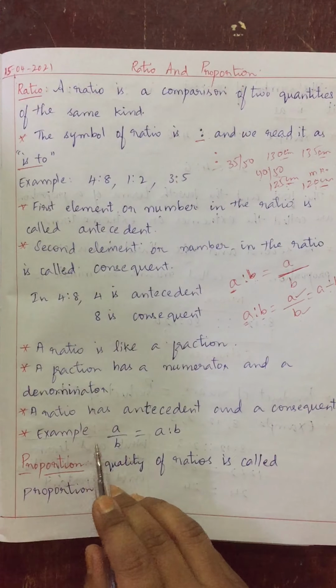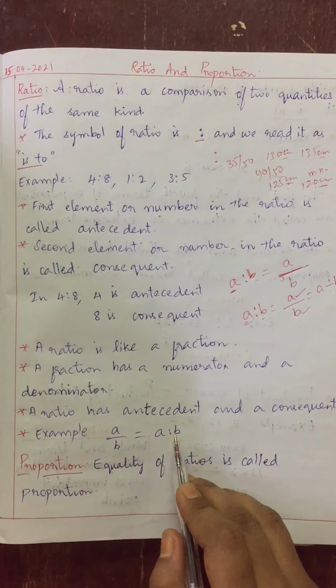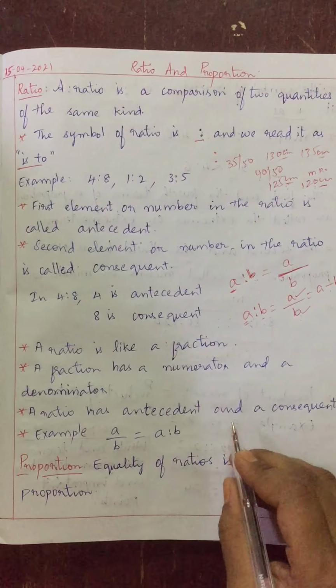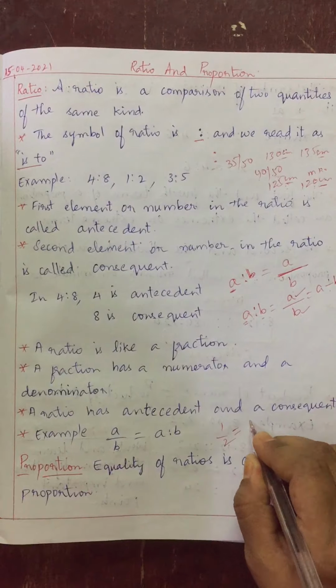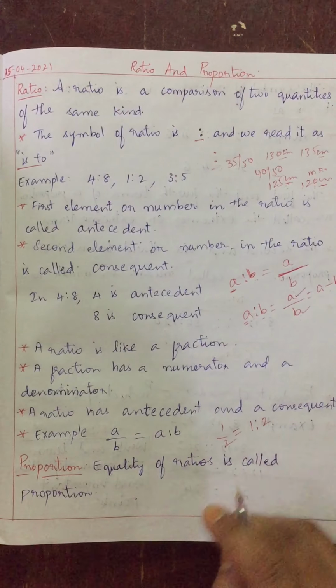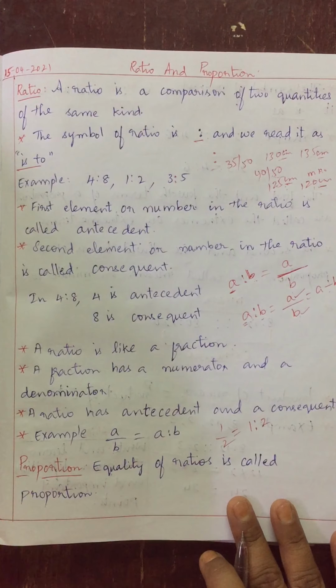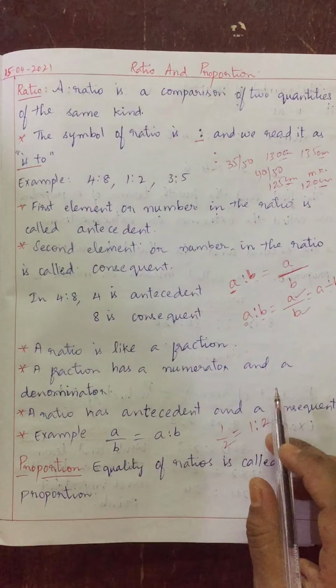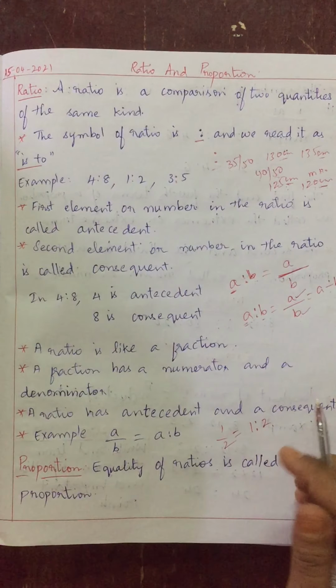See the example I have written here, A by B. It is in fraction. If we want to write this as a ratio, we will write it as A is to B. Like 1 by 2 is in fraction. If we want to write it as a ratio, we can write 1 is to 2. Am I clear, children, about ratio? Like if I say the ratio of boys and girls in your class,